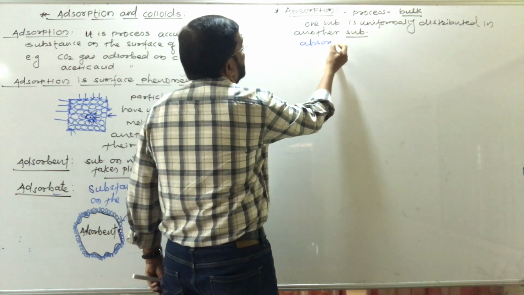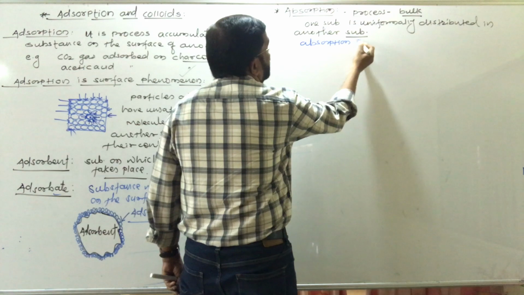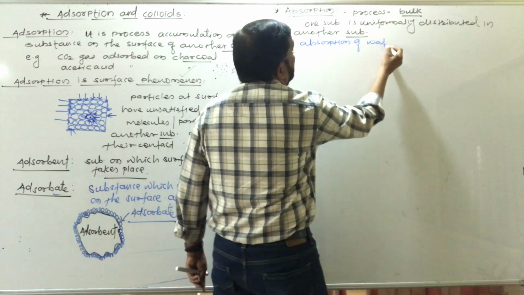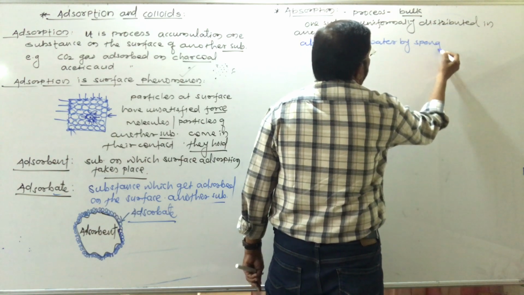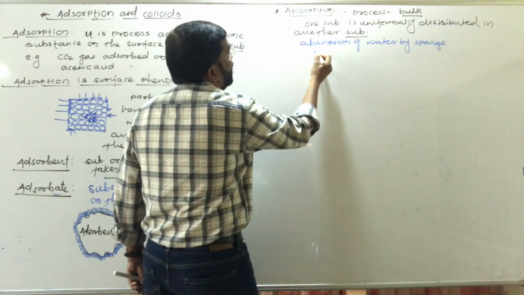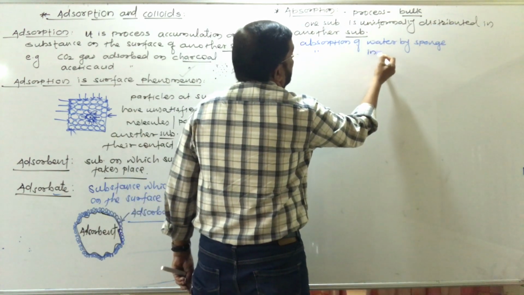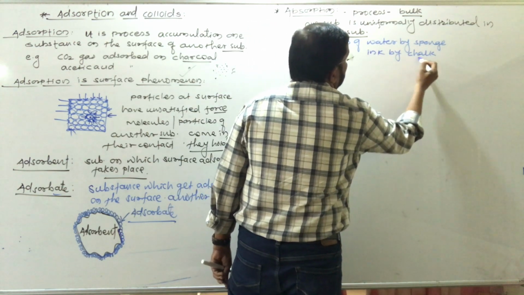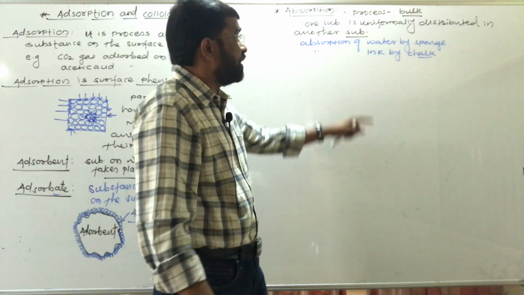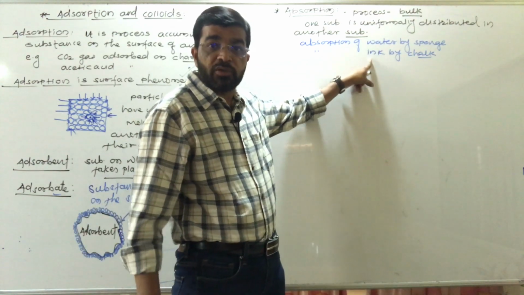You see, examples of absorption: absorption of water by the rubber sponge, or absorption of ink by the chalk, that is also an example of absorption.